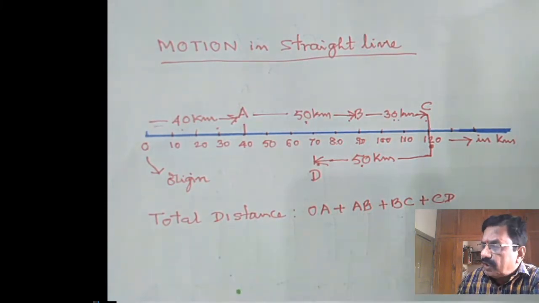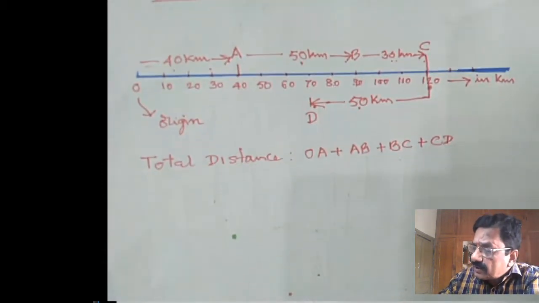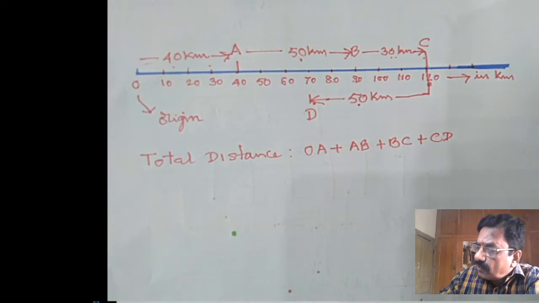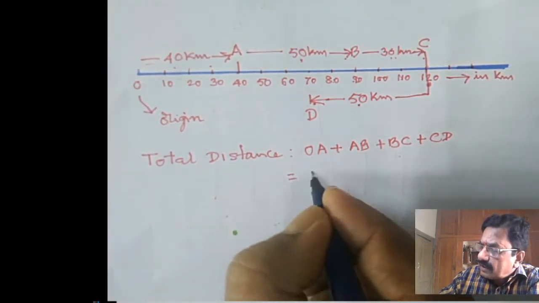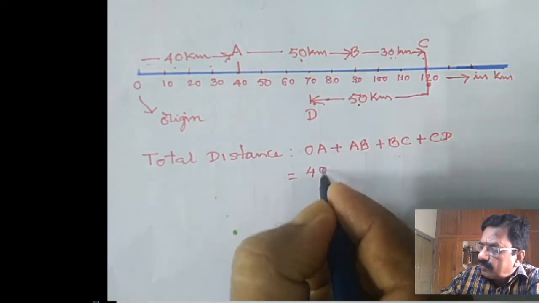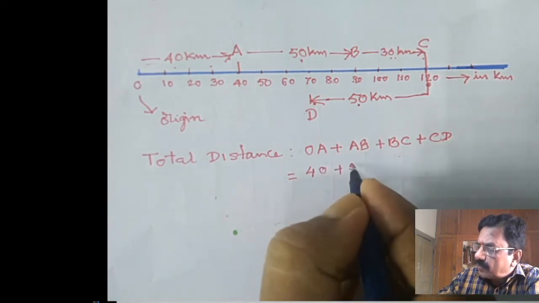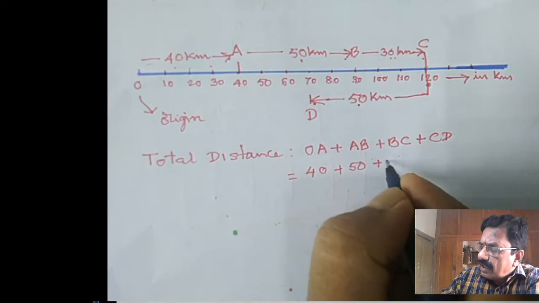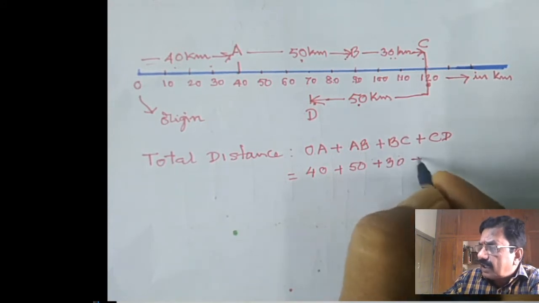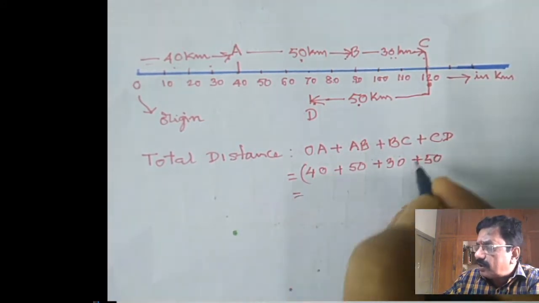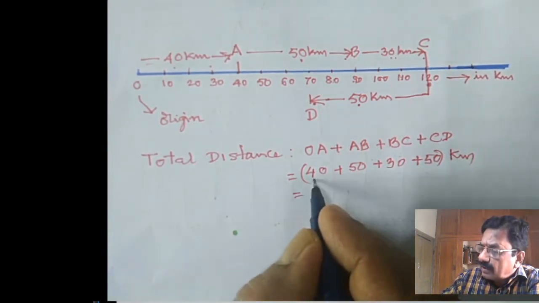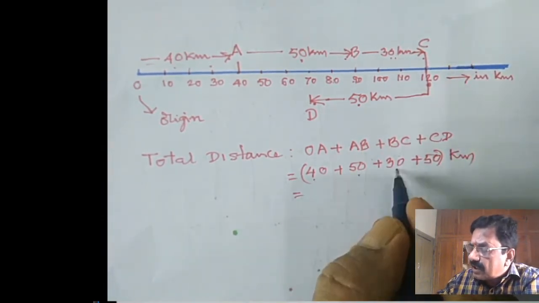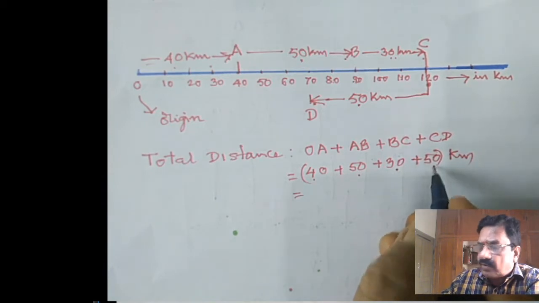If you take the values, you will find that OA is 40, AB is 50, BC is 30, CD is 50, all in kilometers. 40 plus 50 is 90, 90 plus 30 is 120, 120 plus 50 is 170 kilometers. So he has travelled a distance of 170 kilometers.